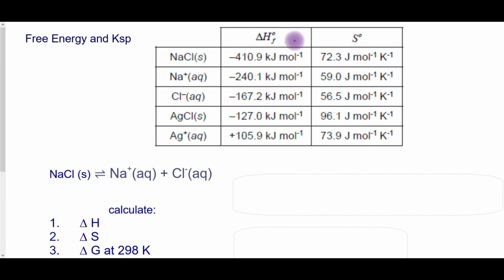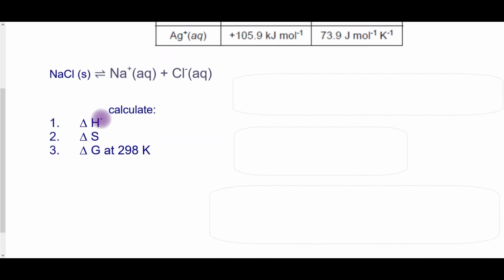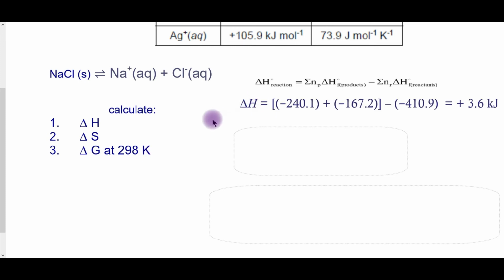Here are the change in enthalpy values and entropy values for sodium chloride and its constituent ions, and silver chloride and its ions. Calculate the change in enthalpy, the change in entropy, and finally the change in free energy at 298 Kelvin. Starting with change in enthalpy, we're using products minus reactants. This equation is on your equation sheet.